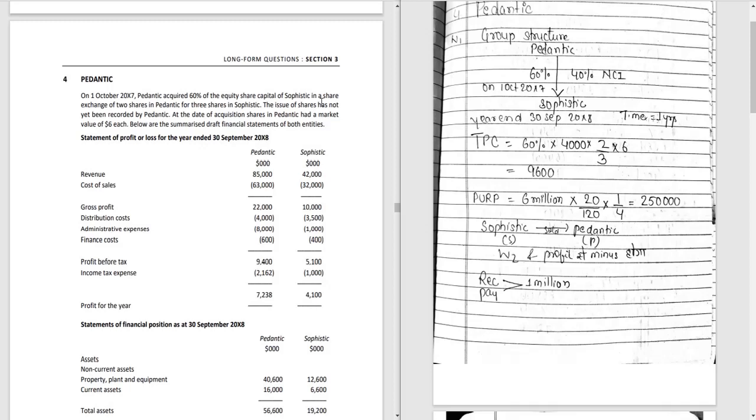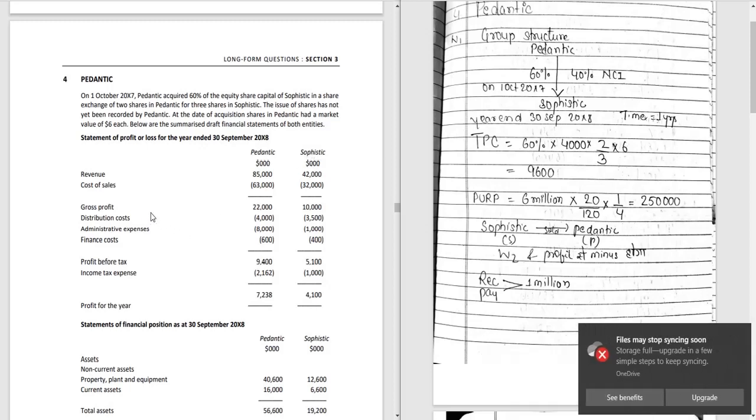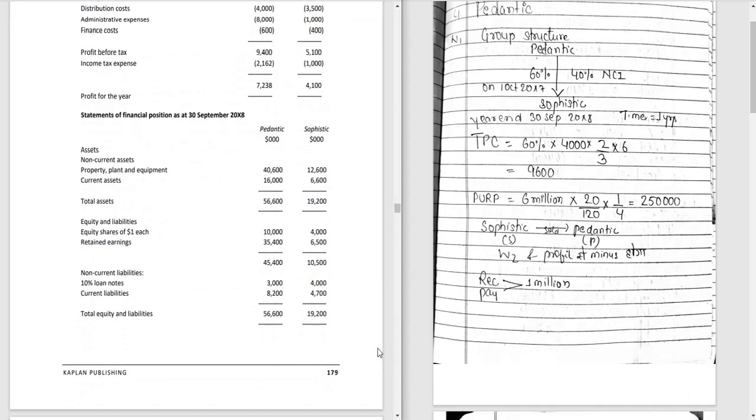Pedantic has given 2 shares to acquire 3 shares of Sophistic, so the ratio is 2 by 3. The share capital of Sophistic in the SOFP is 4,000, so I have taken 60% of 4,000 with the ratio 2 by 3.